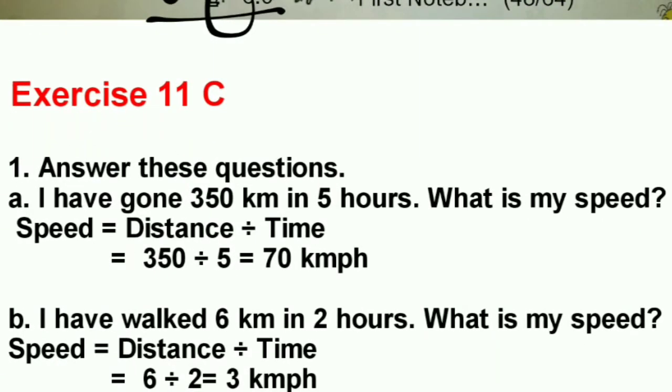Exercise 11C, question number 1. I have gone 350 km in 5 hours. What is my speed? So speed we have to find. Just now I told speed equals distance upon time. It means 350 divided by 5. Distance is 350 and time is 5. So we get 70 km per hour.